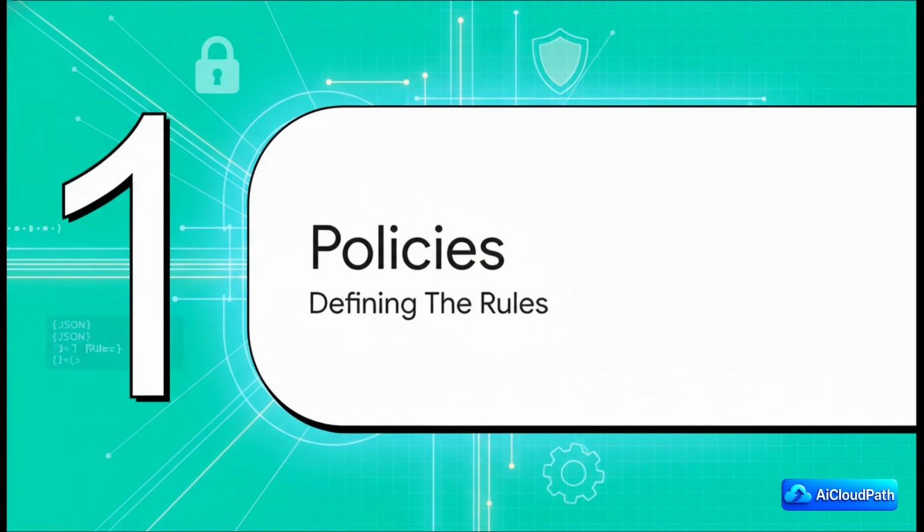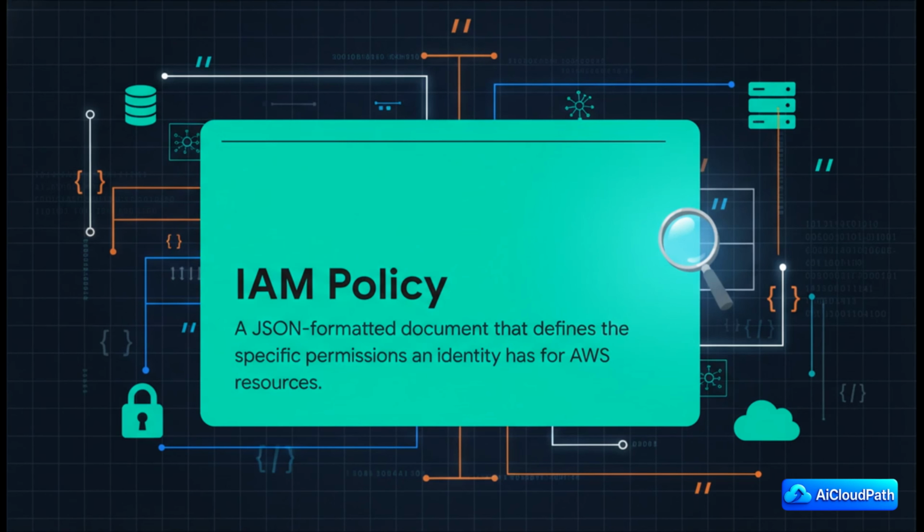And in the world of cloud security, pretty much everything begins with policies. Before you can grant anyone access to anything, you have to write the rules of the game. You can think of these as the fundamental laws that are going to govern your entire AI environment. So, what even is a policy? Well, it's basically a digital contract. It's written in a format called JSON. Now, don't worry about the code just yet. The important thing to get is that this document lays out, in really clear terms, exactly what's allowed and what's not. It is the absolute heart of the entire IAM system.